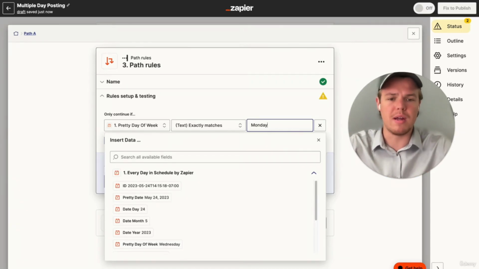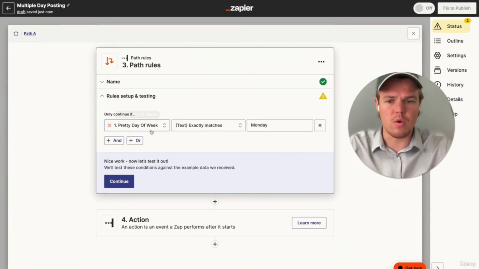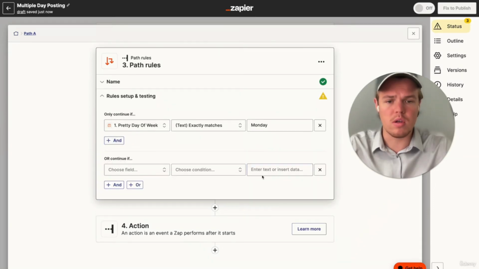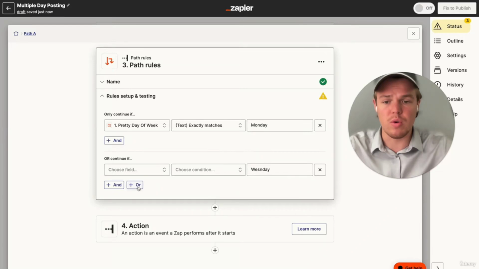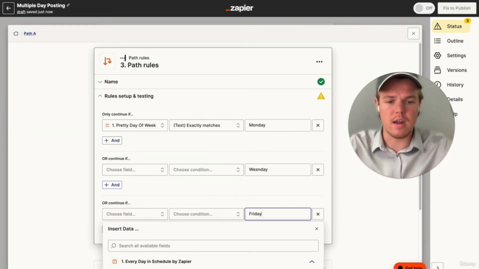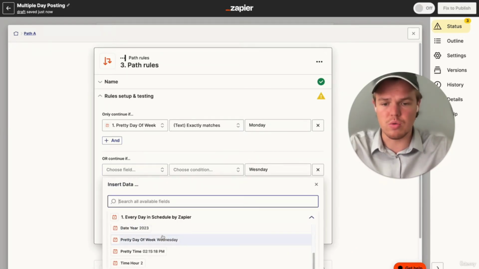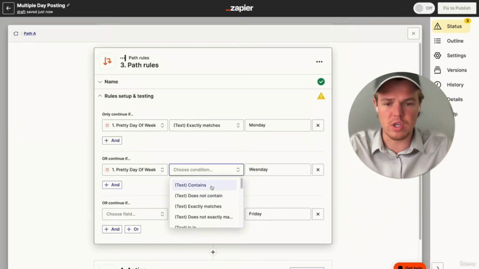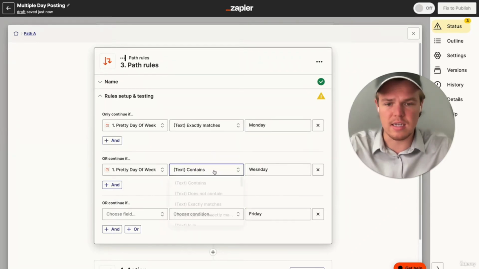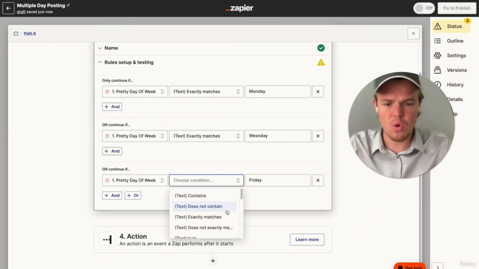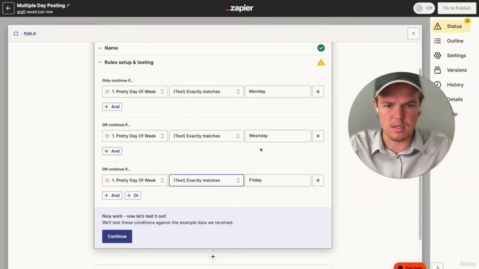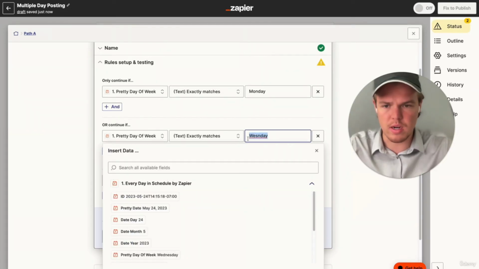We can do Monday, and then say, or we do Wednesday, and then another one that says, or we do Friday. And from here, you would choose contains, or we can do exactly matches. Let's make sure we spell Wednesday correct,